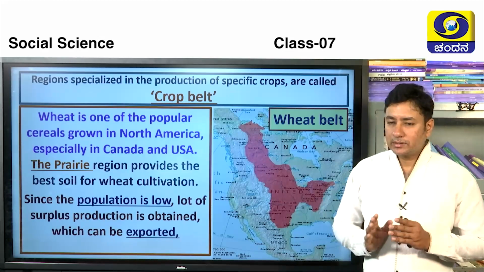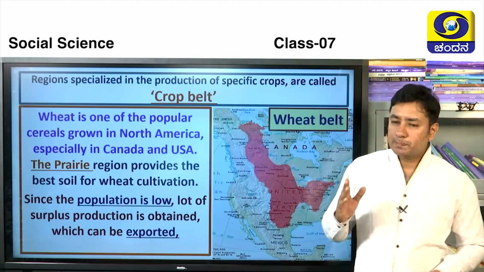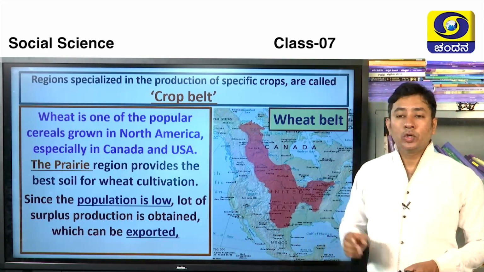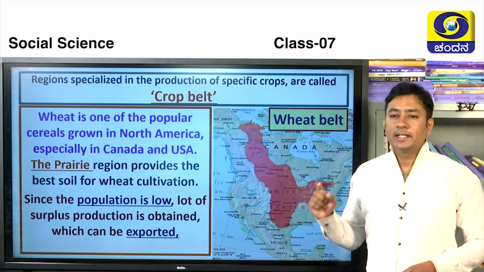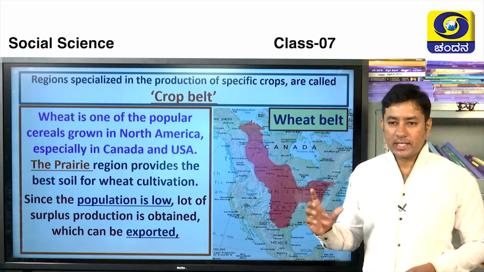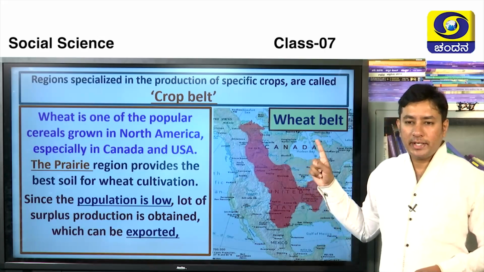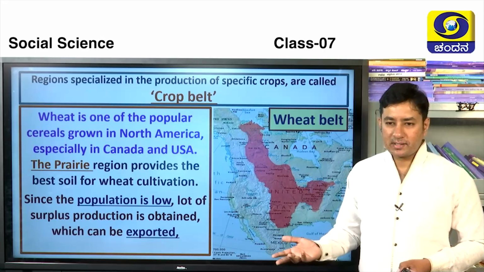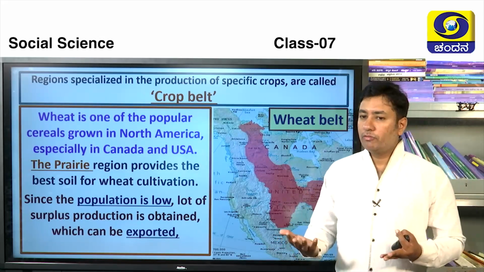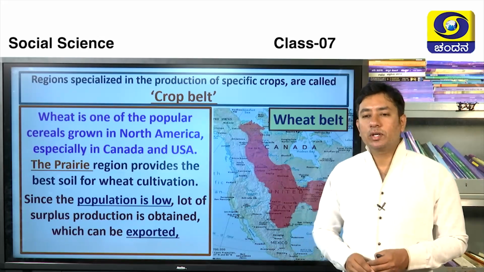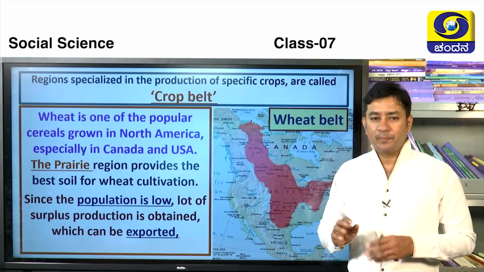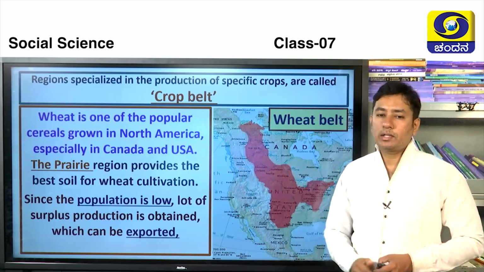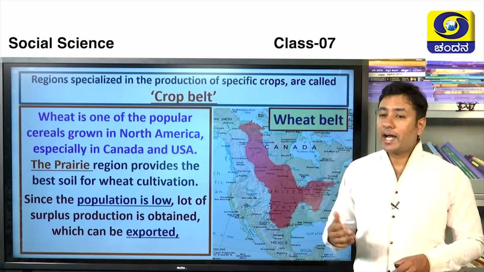So in this North American continent, the special crops are grown in special kind of regions. Those regions we call it as the crop belts. Do you understand? The crop belt. Firstly, we can understand what is wheat belt. You have heard about prairies, right? There they grow more and more wheat, right? So that itself is known as wheat belt. Clear? Okay. Wheat is one of the popular cereal grown in North America, especially Canada and USA.